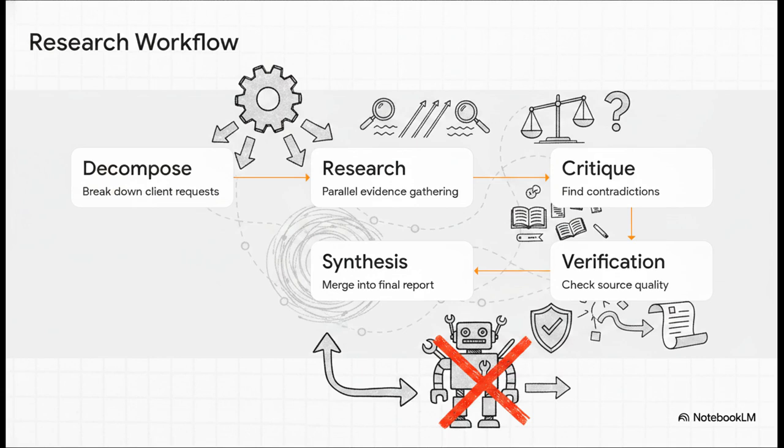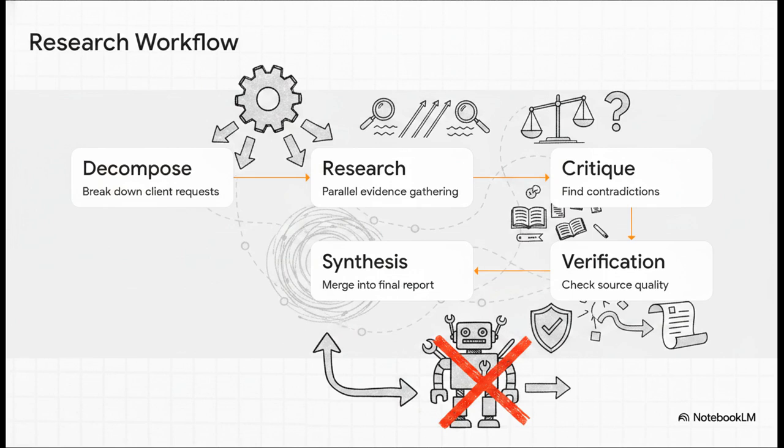First, an orchestrator handles the task decomposition, literally breaking the client's massive request into smaller, bite-sized questions. Next, specialized agents jump in to conduct parallel research. Then, a critic agent reviews the work for contradictions, a verifier checks the sources, and finally, a synthesis agent pulls the whole shebang together. This sequence proves exactly why a single monolithic agent loaded with 50 tools or just a loose conversational thread between bots instantly fails at scale.